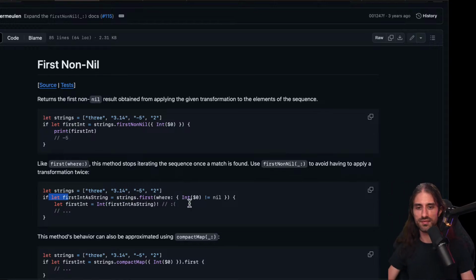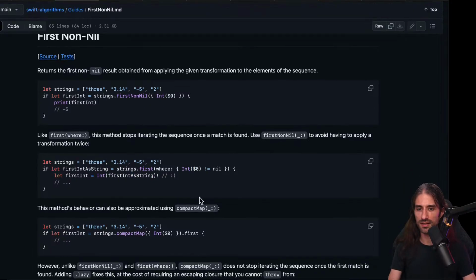So basically, it's the same thing, except that you don't need to say different than nil in the closure. And then you get the value instead of getting the index.